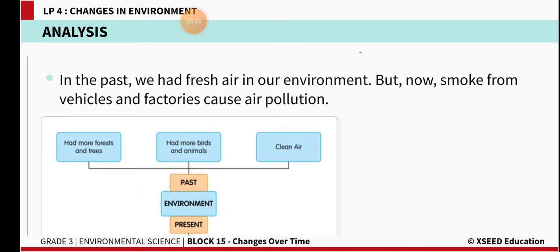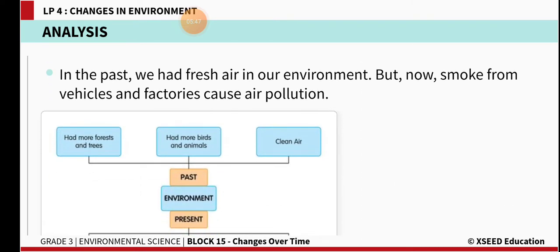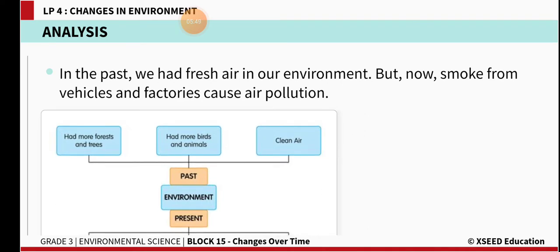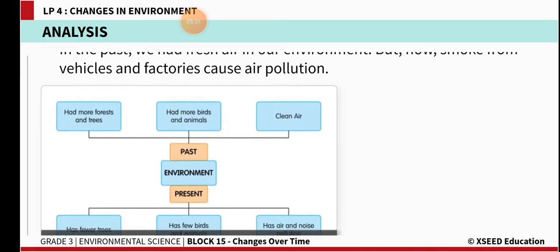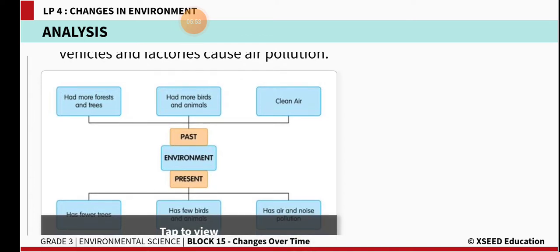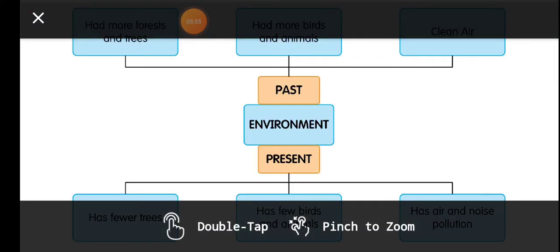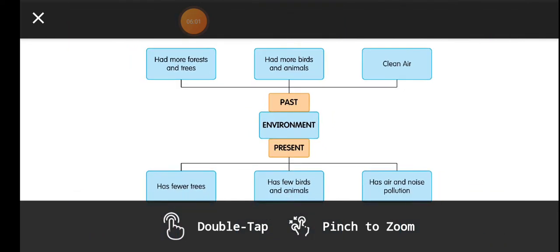In the past, we had fresh air in our environment, but now smoke from vehicles and factories causes air pollution. Now you can see in the picture what we had in the past and what we have today. So, in the past, we had more forests and trees, more birds and animals, and clean air.